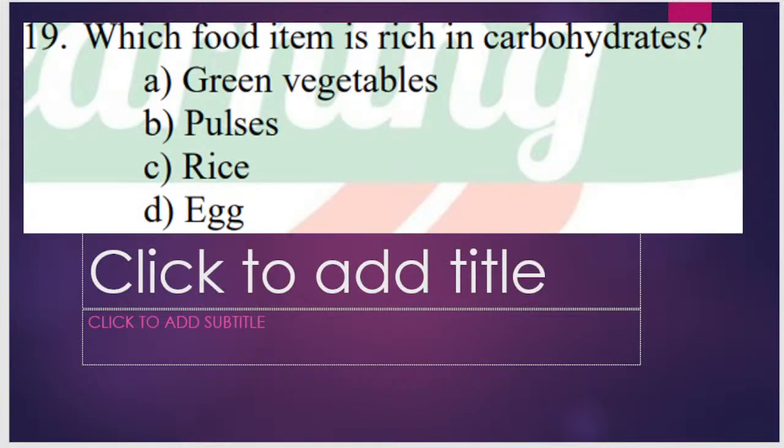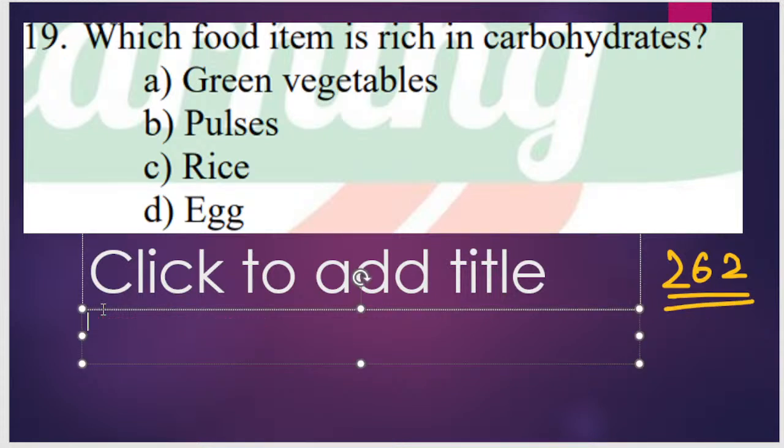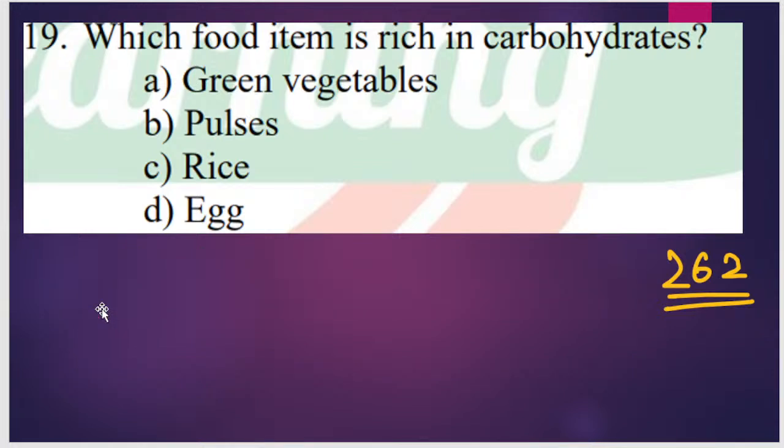Okay, the next question, question number 262. Which of the following food items is really rich in carbohydrates? Which food item is rich in carbohydrate? Green pulses, rice, egg, green vegetable. Good, all of you. Which of these is rich in carbohydrate? So we must keep in mind rice. Rice is one of the richest sources of carbohydrate.